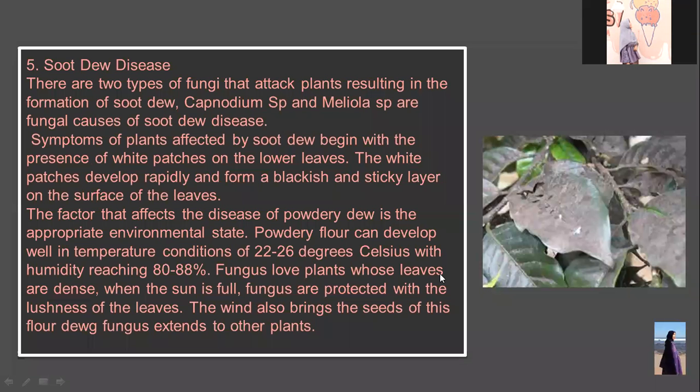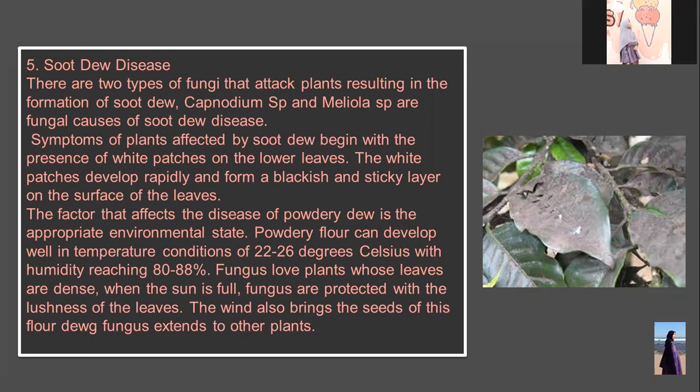The last one is sooty mold disease. There are two types of fungi that attack plants resulting in the formation of sooty mold, Capnodium sp and Meliola sp. Symptoms of a plant affected by sooty mold begin with white patches on the lower leaf. The white patches develop rapidly and form a blackish and sticky layer on the surface of the leaf.